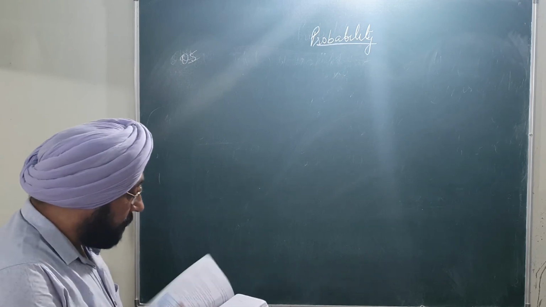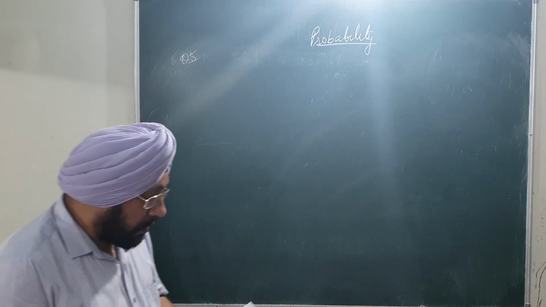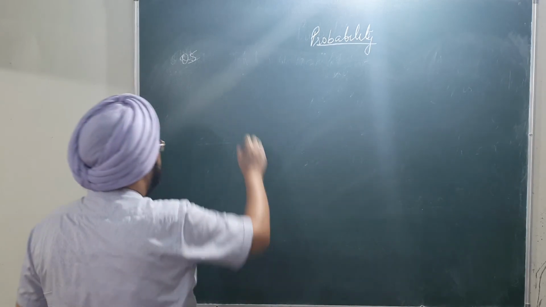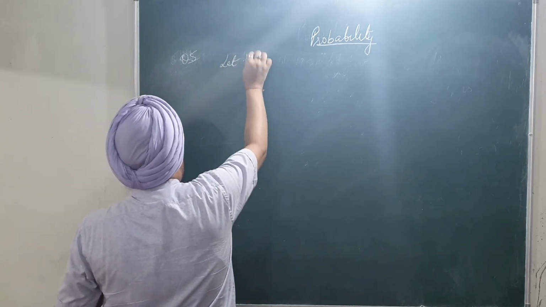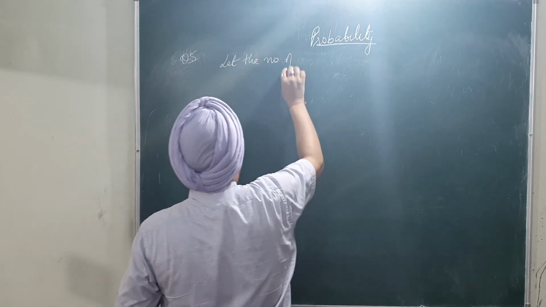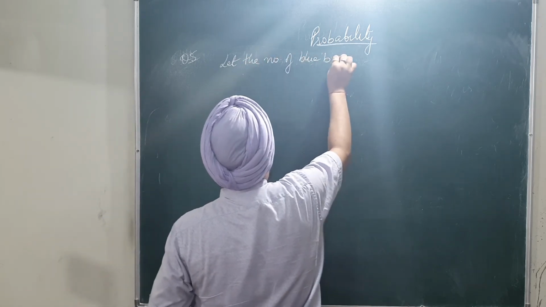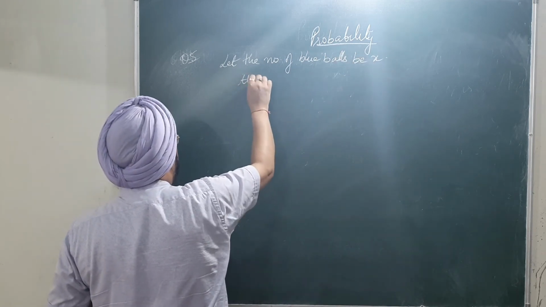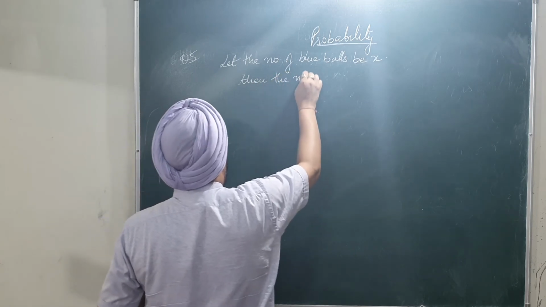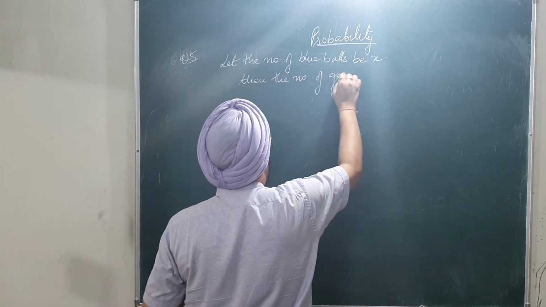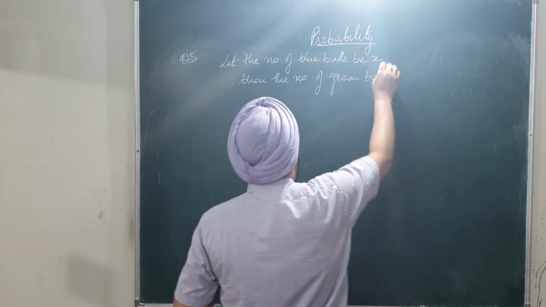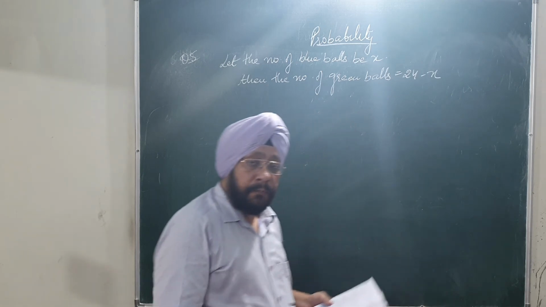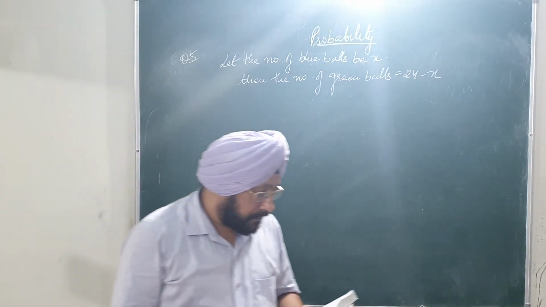Now what is question number 5? A jar contains 24 marbles, some are green and some are blue balls. So let us suppose, let the number of blue balls be X, then the number of green balls must be equal to 24 minus X, since the total number of balls is given as 24.